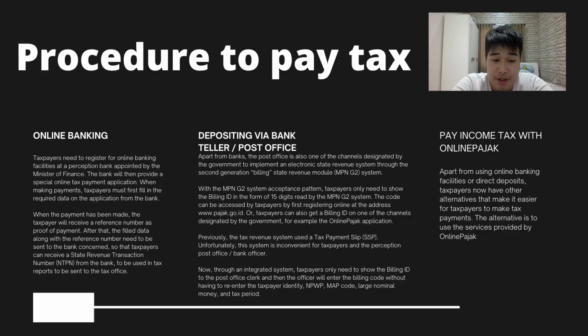And the second is depositing via bank teller or post office. Apart from banks, the post office is also one of the channels designated by the government to implement an electronic state revenue system through the second generation billing state revenue module, or MBNG2 system. With the MBNG2 system acceptance pattern, taxpayers only need to show the billing ID in the form of 15 digits to be read by the MBNG2 system.